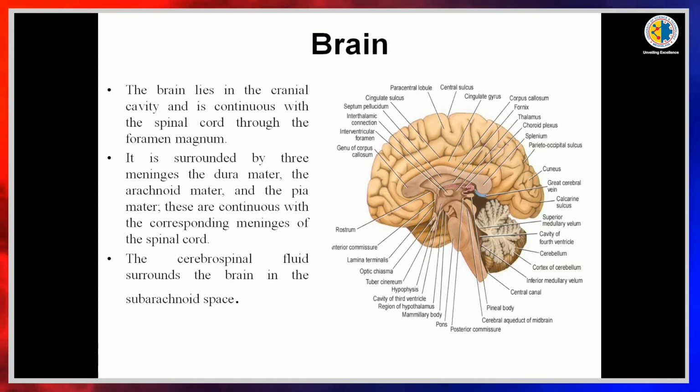Then next, coming to the brain. The brain lies in the cranial cavity and it continues as the spinal cord through the foramen magnum. It is surrounded by 3 meninges. These are known as dura mater, arachnoid mater and pia mater, which are correspondingly continuous with those of the spinal cord. The cerebrospinal fluid is present in the subarachnoid space, which is the space between the arachnoid mater and the pia mater.